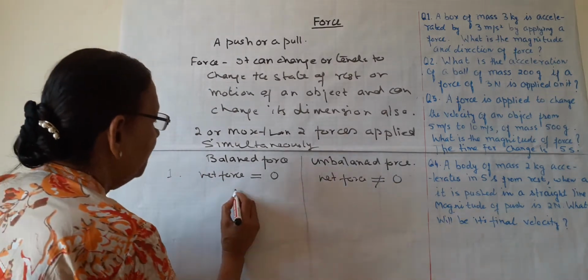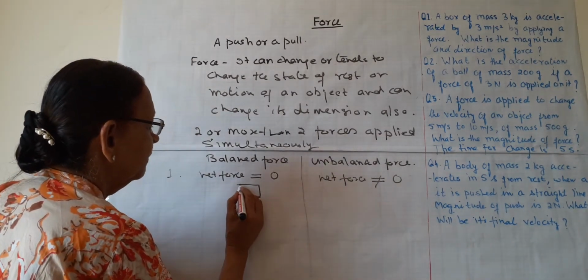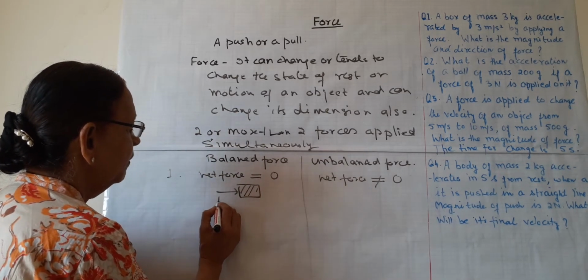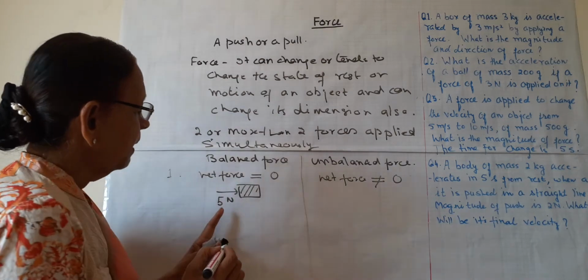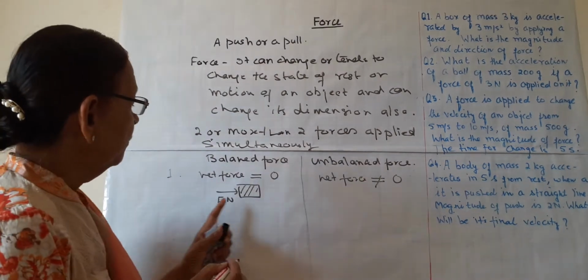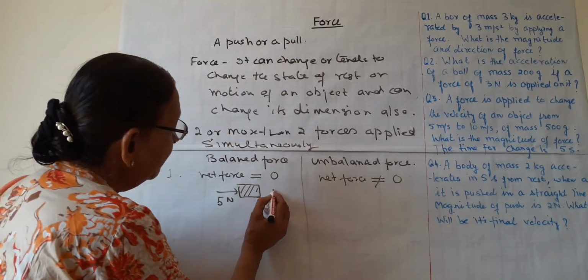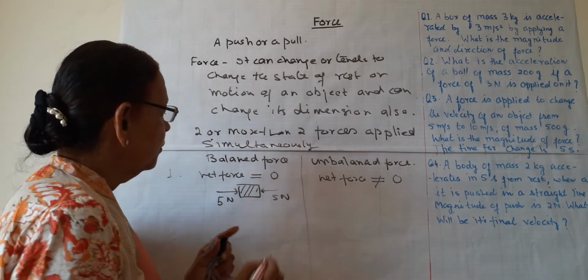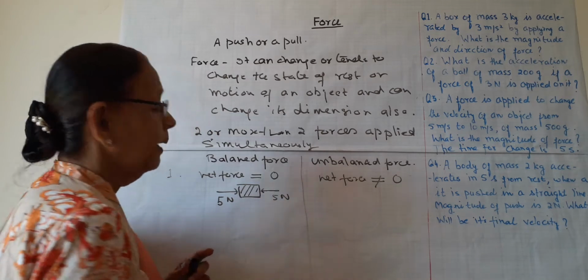Suppose this box is there, and a force of 5 Newton is applied on this box from this side, and from the opposite side also a force of 5 Newton is applied.